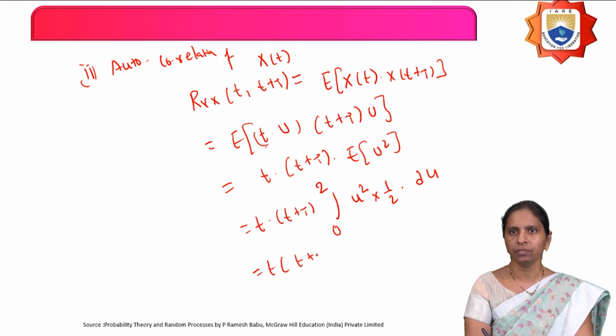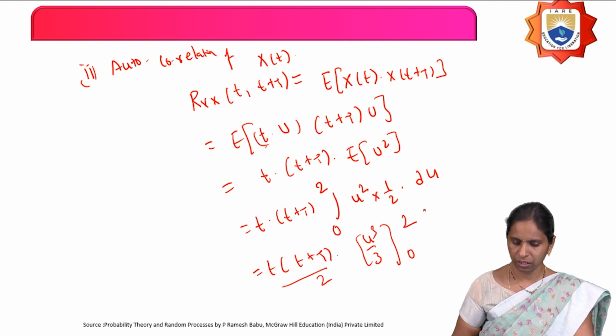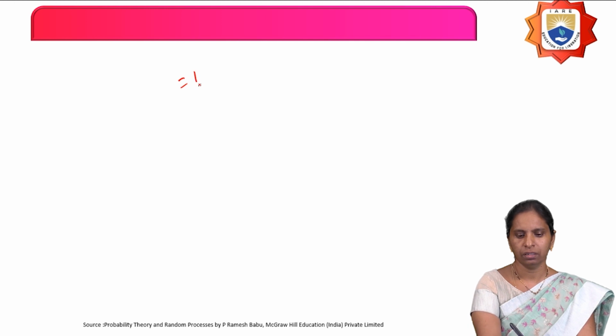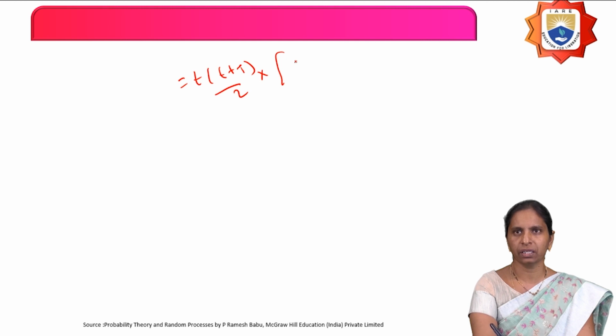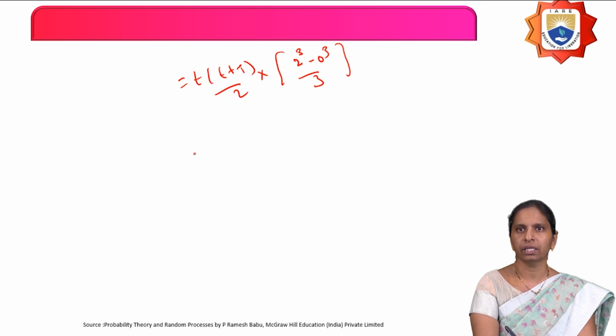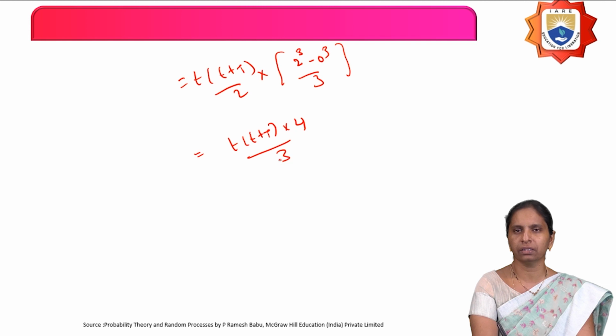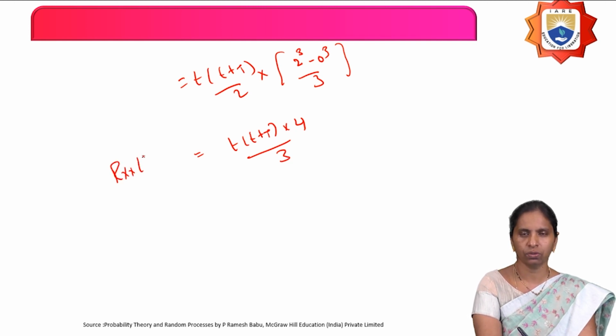That equals t into t plus tau into, bringing the 1 by 2 outside, the integration of u square, which is u cube by 3, with limits from 0 to 2. So t into t plus tau by 2 into u cube by 3. The upper limit is 2, so 2 cube minus 0 cube by 3. That equals t into t plus tau into 4 by 3. This is the autocorrelation function of the given random process.